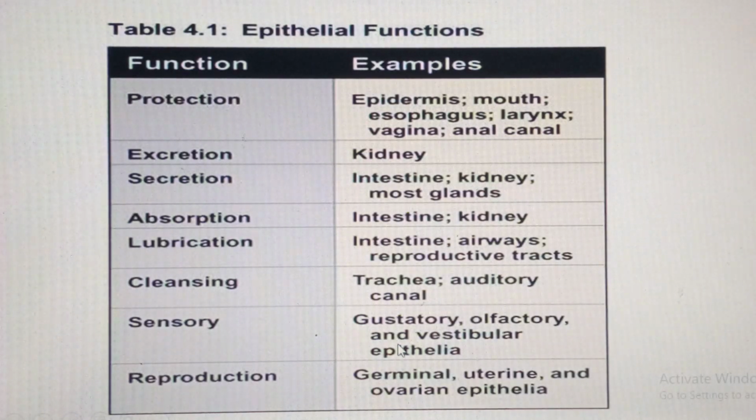They're going to bear stereocilia. But again, if you look at the epithelial lining of the tongue, it's going to bear these kind of primary papillae, most of which will have taste buds. They will have neuroepithelial cells, which are very important in the perception of taste. Then, of course, in reproduction, mainly production of gametes by the male germinal epithelium, complex germinal epithelium. So these are the things that you have to know.